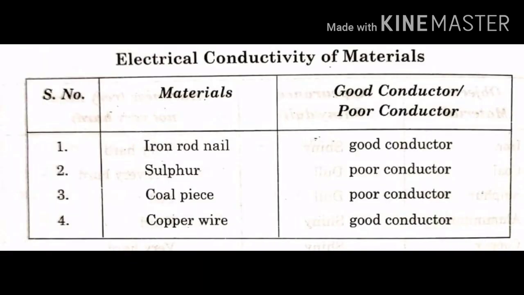We observed that the iron rod, nail and copper wire are good conductors, while rolled sulfur paste and coal paste are poor conductors. Iron nail and copper wire are made up of metals and are good conductors. So we can say that metals are good conductors.